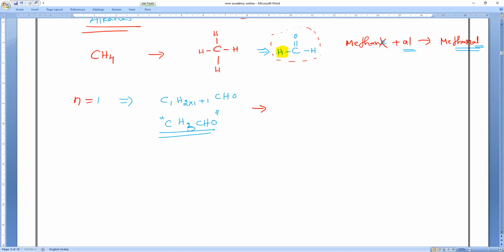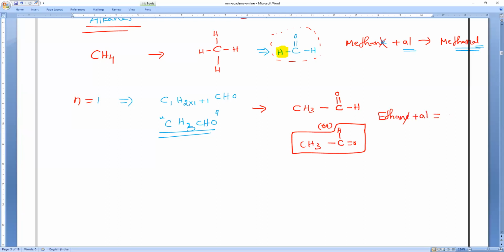So now what will happen? Structure, anybody can tell? CH3CHO. Already you can say directly. So CH3, single bond C, double bond O, single bond H, COH or CHO, whatever it is. Both are the same. Or I can write CH3, single bond C, single bond H, double bond O. Both are same only. So what is the name of this? Ethane. I am striking the e and replacing it with what? Yes, so it is ethanal.